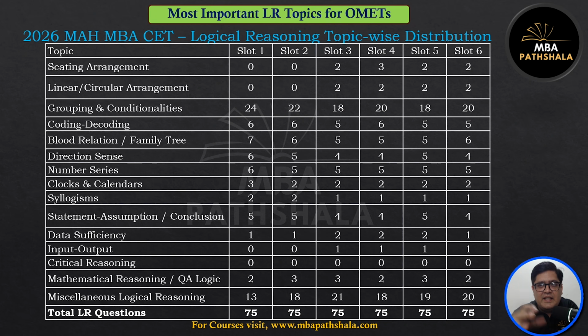Now, this is this year's analysis of slots 2026. It was done in 2 attempts. First attempt had 5 slots and next attempt had 2 slots. This is up to 6 slots I have given you analysis here. Look at this. Seating arrangements gone. Gone. There was a drastic change in this year's CET.